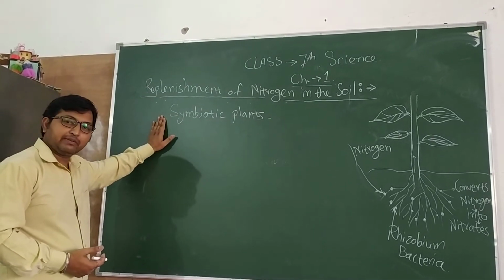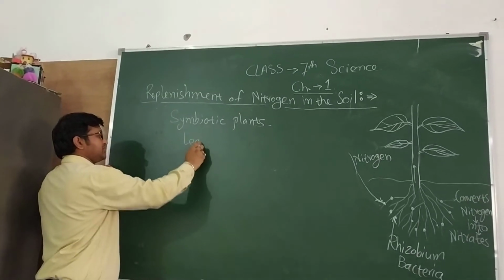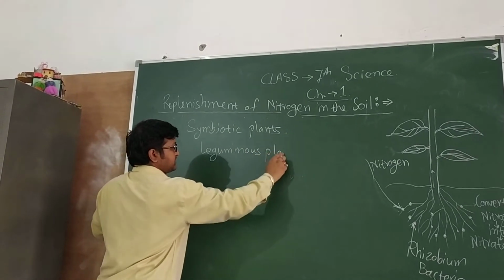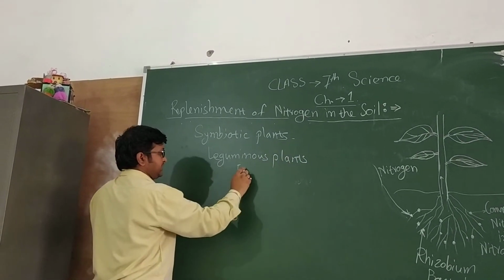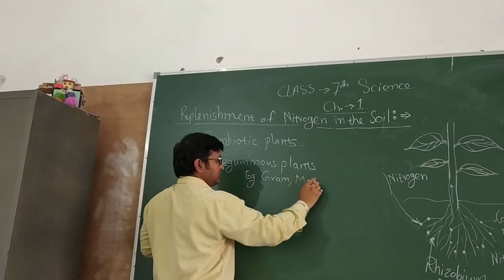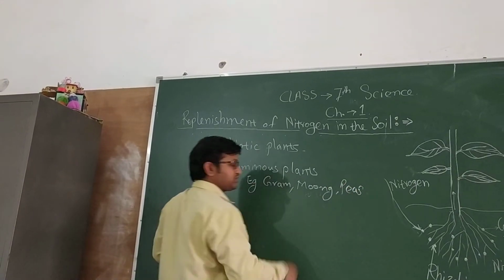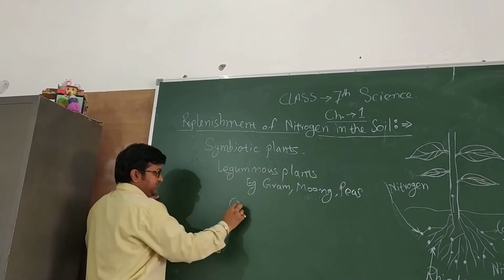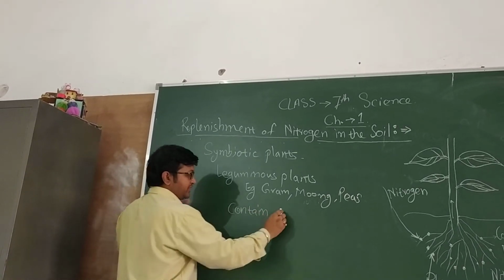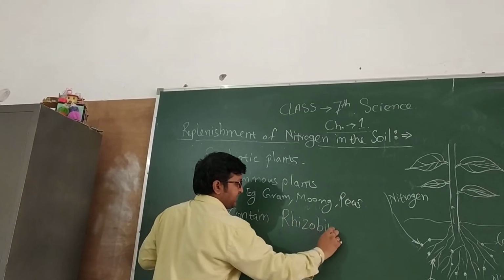So in symbiotic plants, for example, leguminous plants, example gram, moong, peas, all these plants contain or have nitrogen fixing bacteria known as rhizobium.